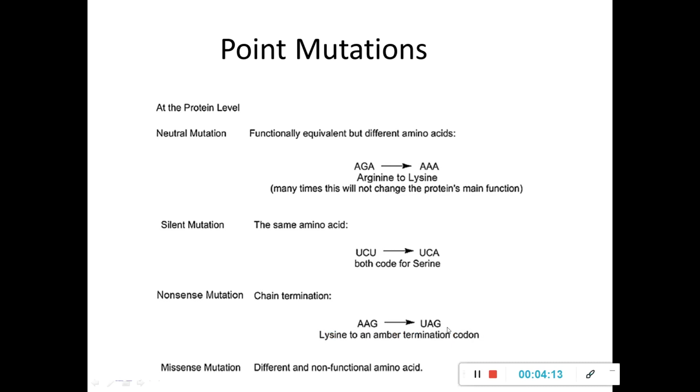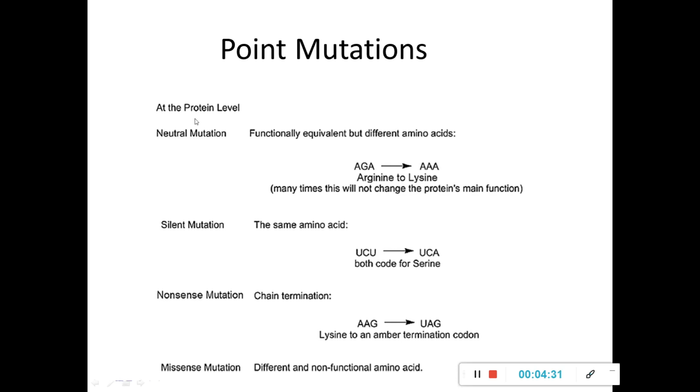So if any other stop codon has been introduced, it is referred to as a nonsense mutation. Then comes the next one, the missense mutation, which we had already mentioned. A different and non-functional amino acid has been formed here. In addition to this, we also have a situation in which a neutral mutation is formed.